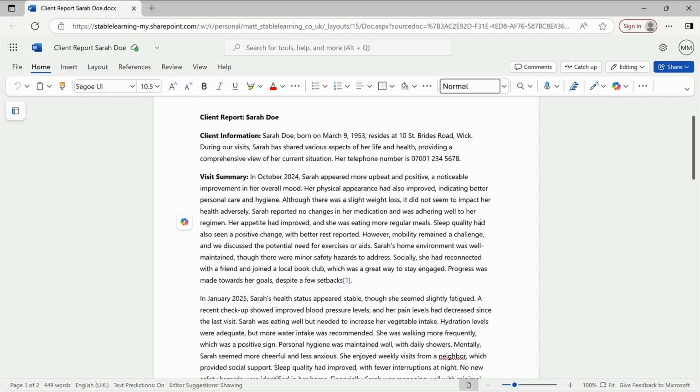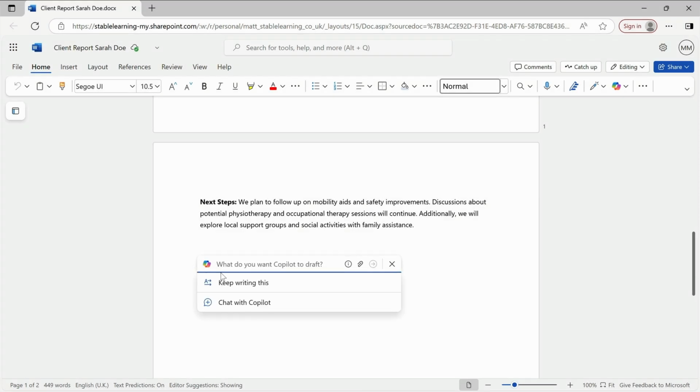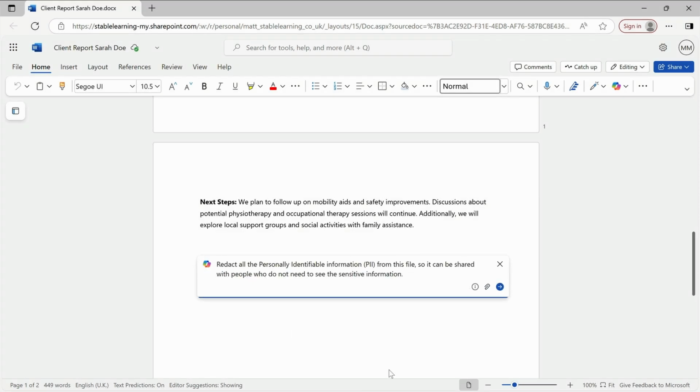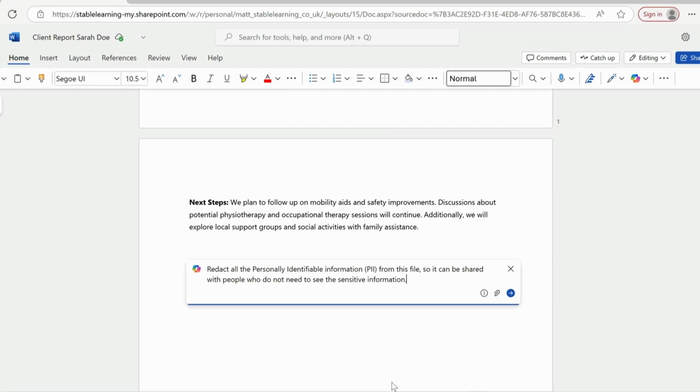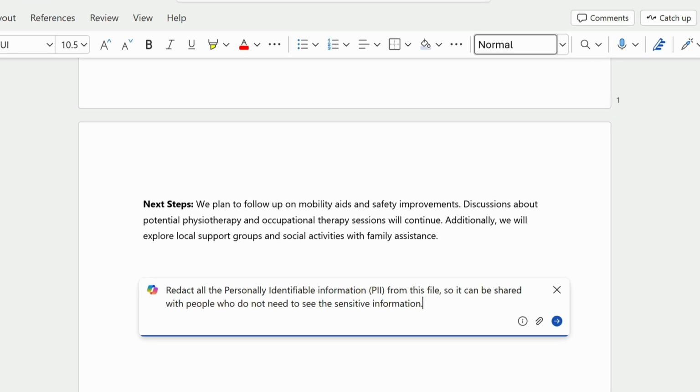Now, to change what's already in this document, I'm going to start Copilot from the page with this icon. I'll add my prompt here, and this is really simple. I'll write my goal, source, context, and expectation all in one sentence. So I'll add: redact all personally identifiable information, PII, from this file, so it can be shared with people who do not need to see the sensitive information.